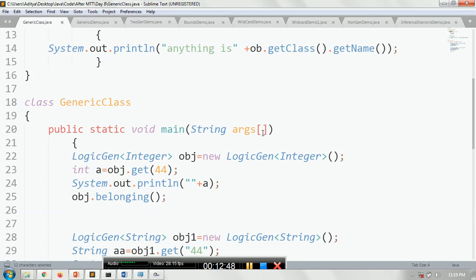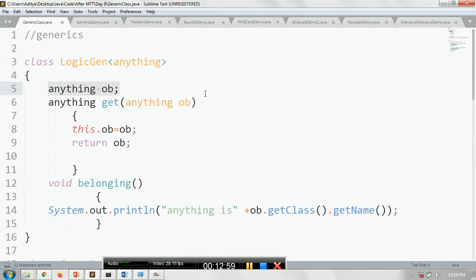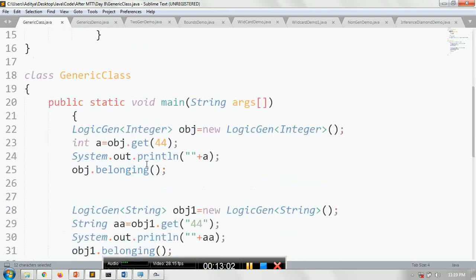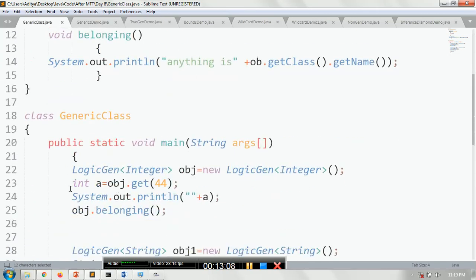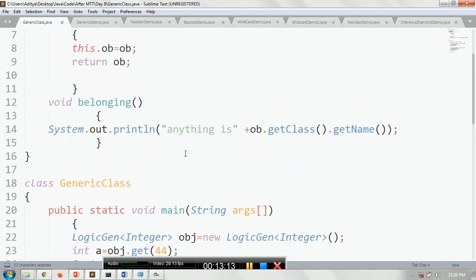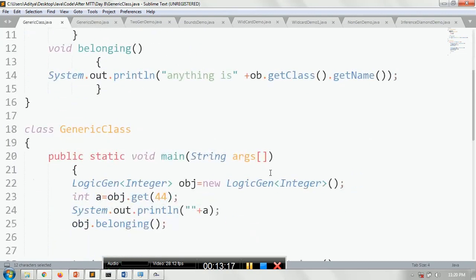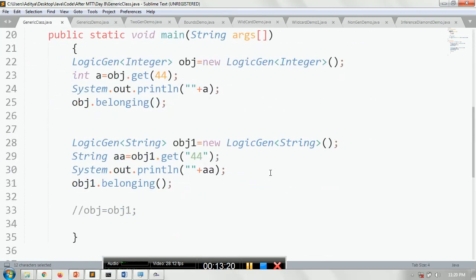So here you are passing an integer, okay, and then with the help of obj.get(44), you will pass this particular value 44 because the get method needs it as a parameter, and then it will return OB, so it will store to the int. You can print this value, and then you can call belonging, that will tell you the type information also. Same, it could be used for string, because see, here anything is any type. So one time you can create with an integer, one time you can create with a string. It is not an issue.